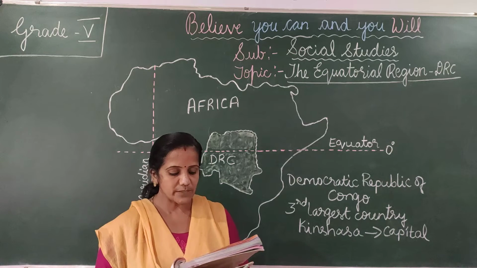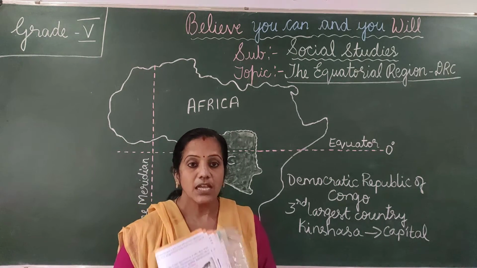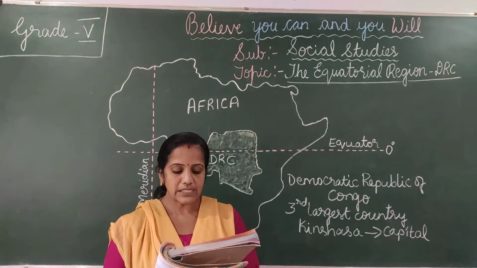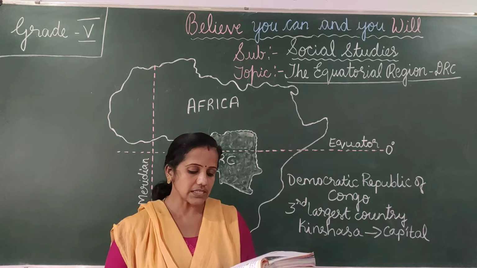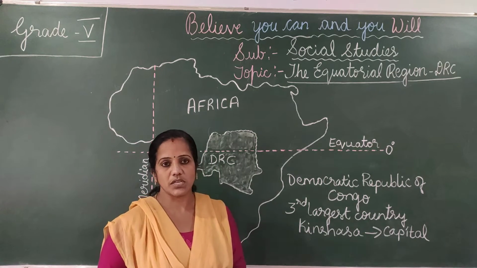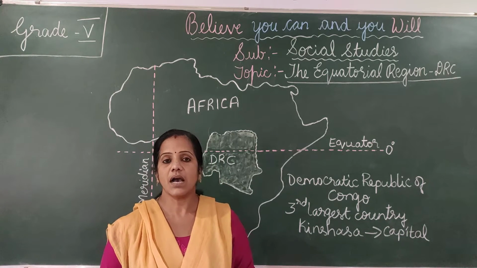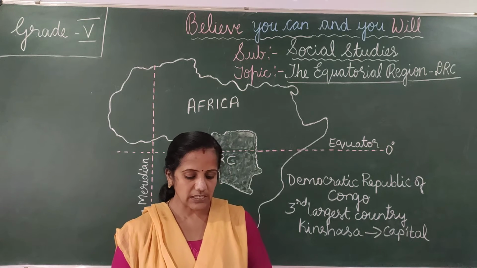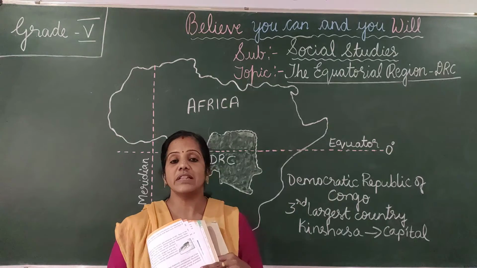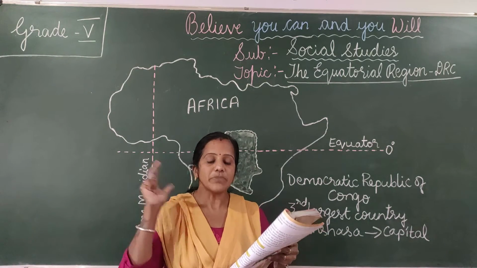Most of the trees are evergreen, which bear leaves throughout the year. Trees such as ebony, mahogany and teak grow here. Most of these trees are tall and form a canopy of leaves.